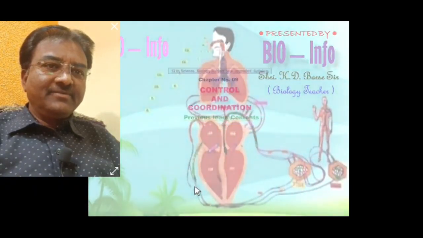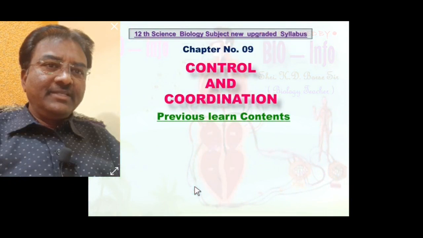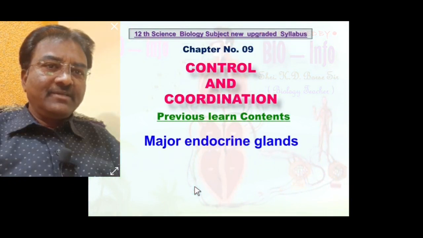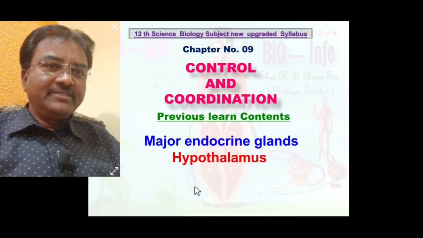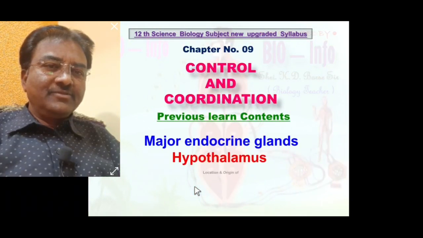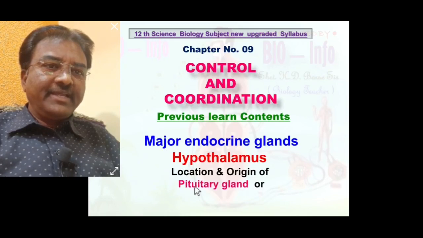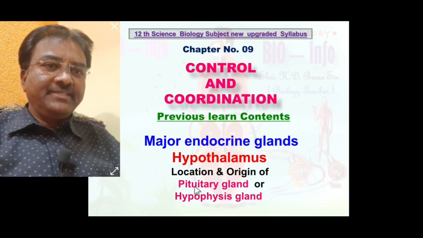In the previous lecture we learned the control and coordination chapter concepts: major endocrine glands and the hypothalamus. We also learned the location and origin of the pituitary gland, also called the hypophysis gland.